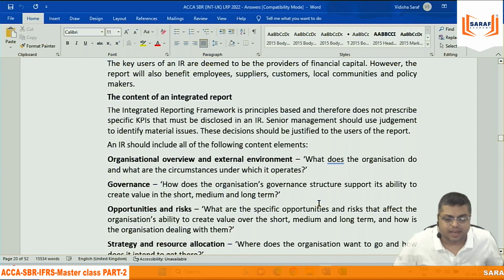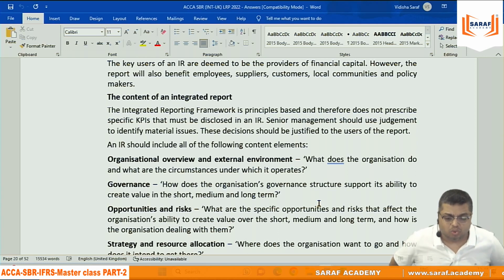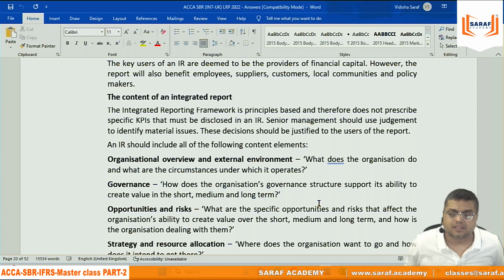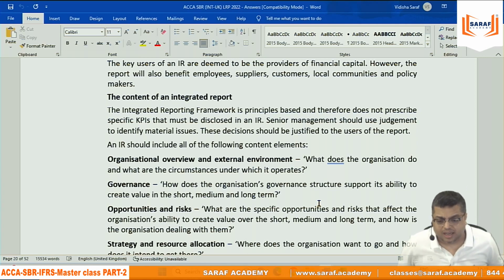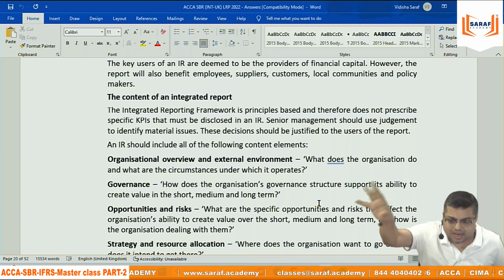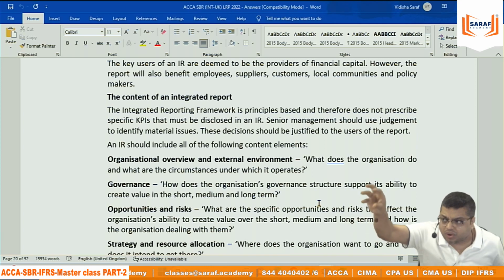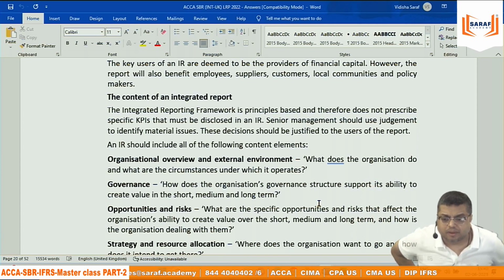Then the content of the integrated report. The integrated reporting framework is principle based. That means there is no rules and guidelines. जैसा मर्जी है, principle based. आपको कुछ अलग लिखना है, कुछ अलग फॉलो करना है, you can. I'm not talking about exam. The integrated report saying that you can follow some other way. You don't need to follow exactly what is written in integrated reporting. Principle based means there is no law.